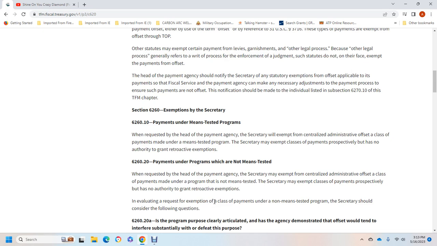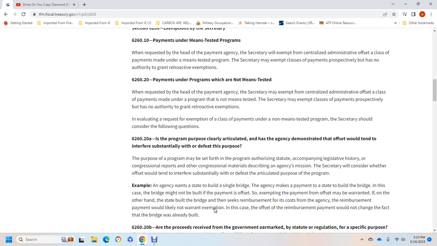In evaluating a request for exemption of a class of payments under a non-means-tested program, the Secretary shall consider the following. 626020A, the program purpose clearly articulated. The agency must demonstrate that the offset would tend to interfere substantially with or defeat the purpose of the program, and may cite the program's authorizing statute, accompanying legislative history, or congressional reports and other congressional materials that describe the agency's position. The Secretary will consider whether the offset would interfere substantially with or defeat the articulated purpose of the program. And then we're going to skip the example.